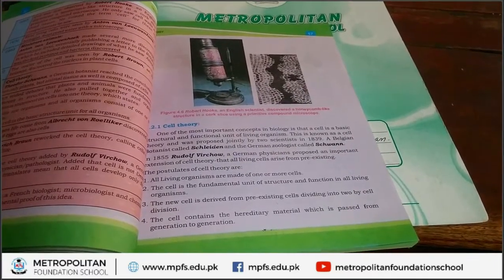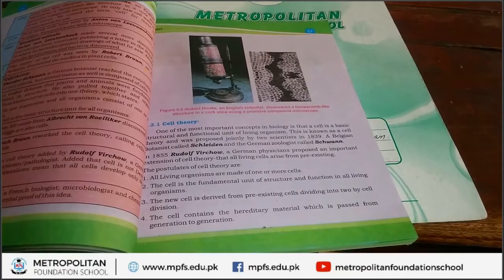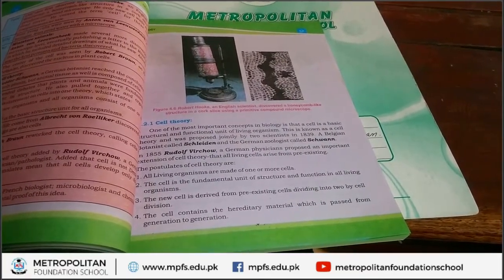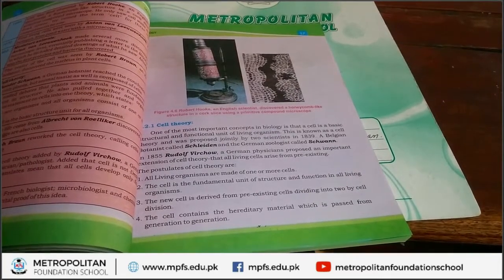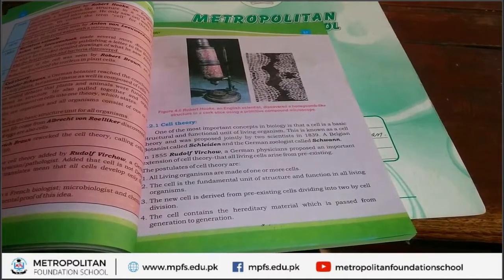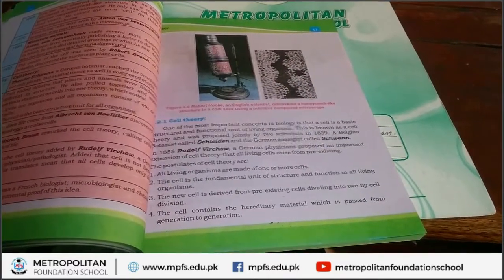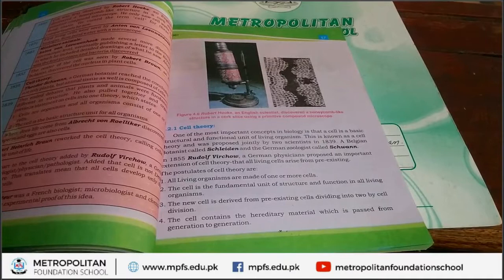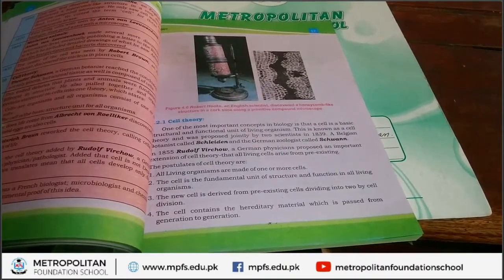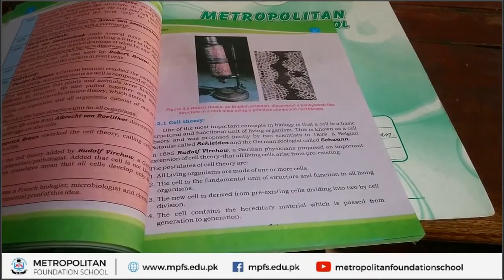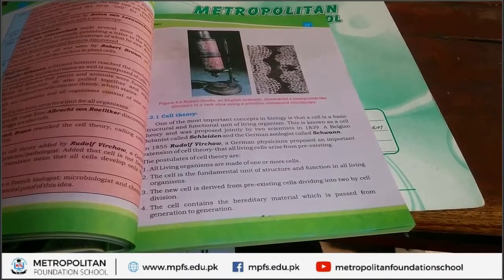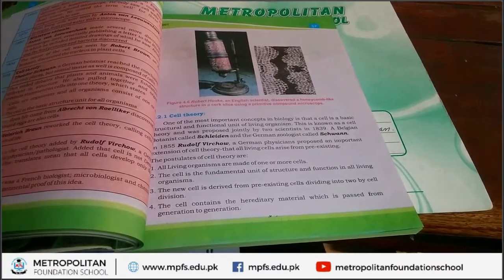What do you mean by pre-existing cell? Older cells are called pre-existing cells, and these older cells divide and form new cells in the body of living organism. By the help of these new cells, the organism can grow. Next postulates of cell theory, it is the last postulate of cell theory. It is cell contain the hereditary material which is passed from generation to generation.